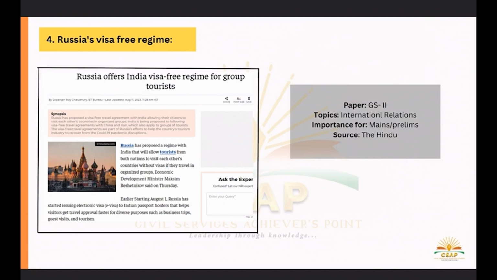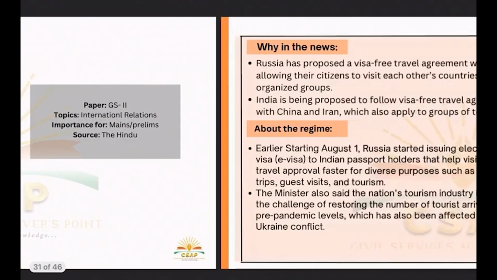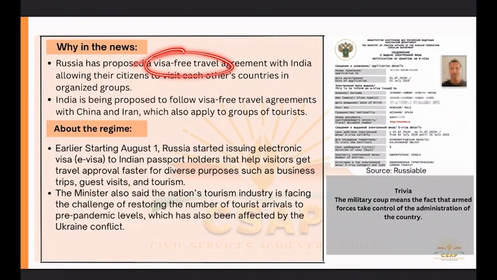Okay, so আজি আমি এটোৰ কথা কৈ আছো visa-free access. Okay, so etu kane Russia has proposed a visa-free travel agreement with India, allowing the citizens to visit each other countries in organized groups. আৰু এই গ্ৰুপছটো মানে কি হয়?